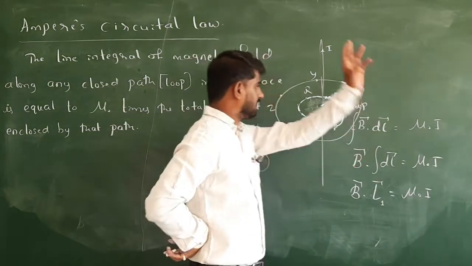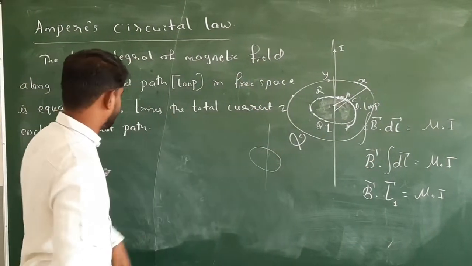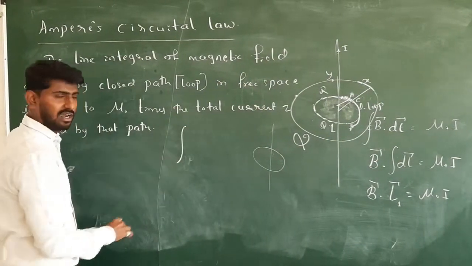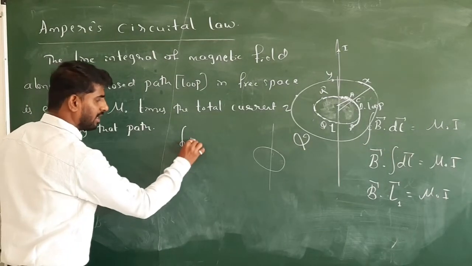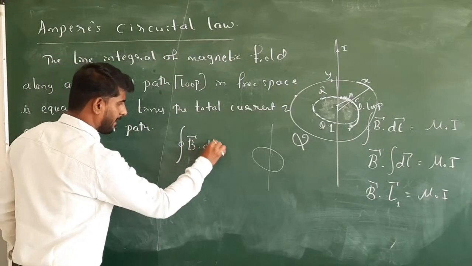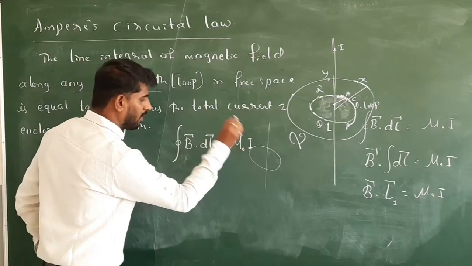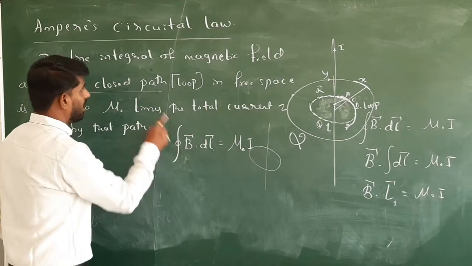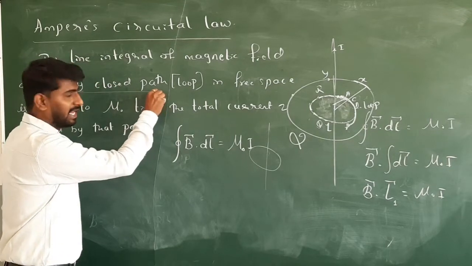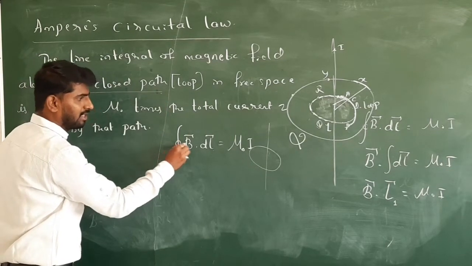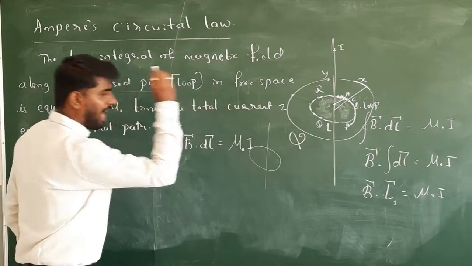So the statement is, the line integral of magnetic field is equal to mu naught into I. See here, the line integral along the closed path is equal to mu naught into I.